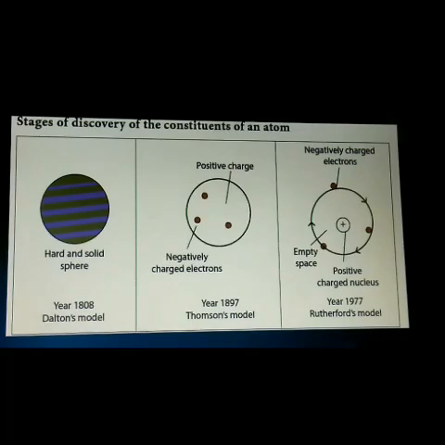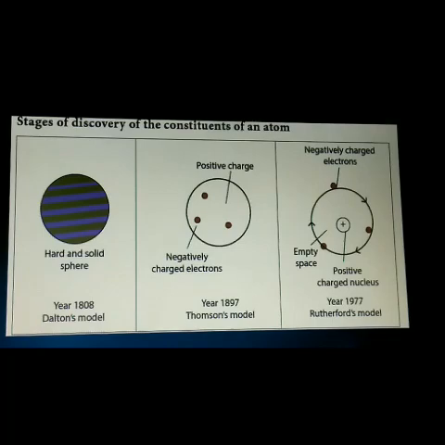The first one is Dalton's model, the second one is Thomson's model, and the third one is Rutherford's model. According to Dalton, an atom is a hard and solid sphere, and this theory was proposed during the year 1808. In the second picture, that is Thomson's model, it was proposed during the year 1897, and according to Thomson, he compared the structure of an atom with a watermelon.